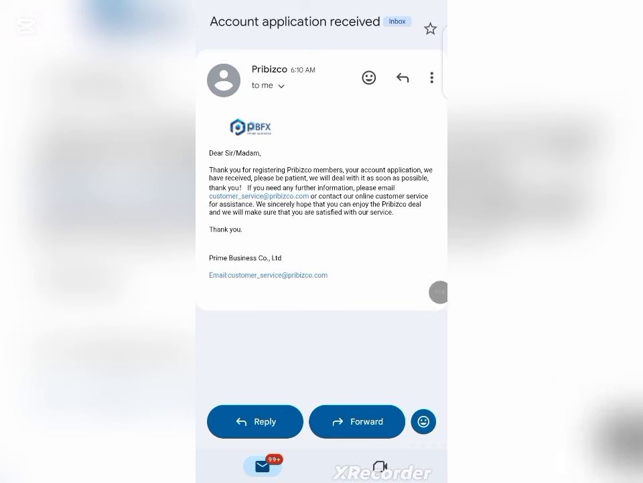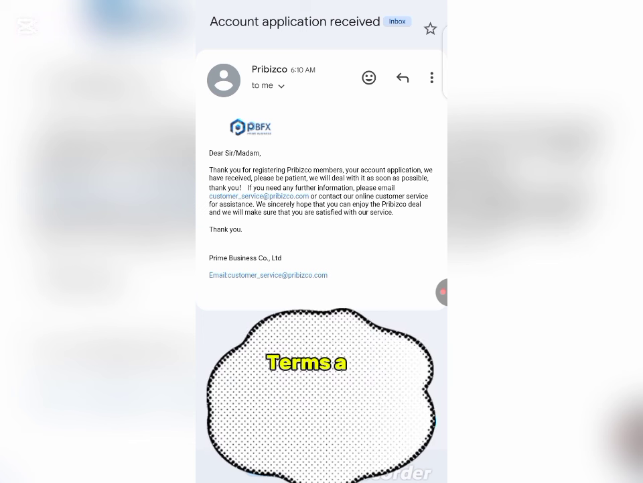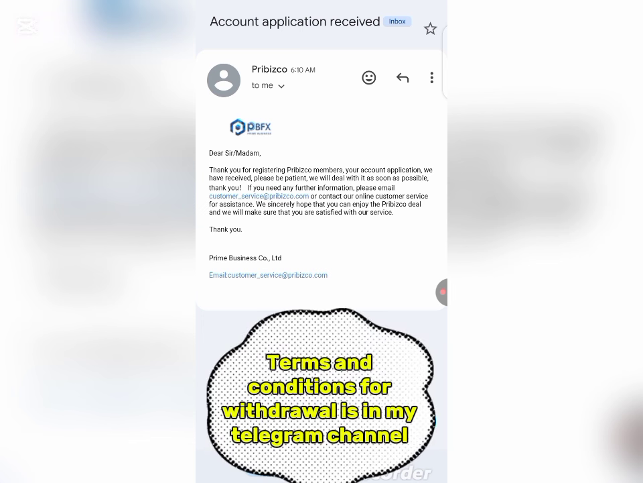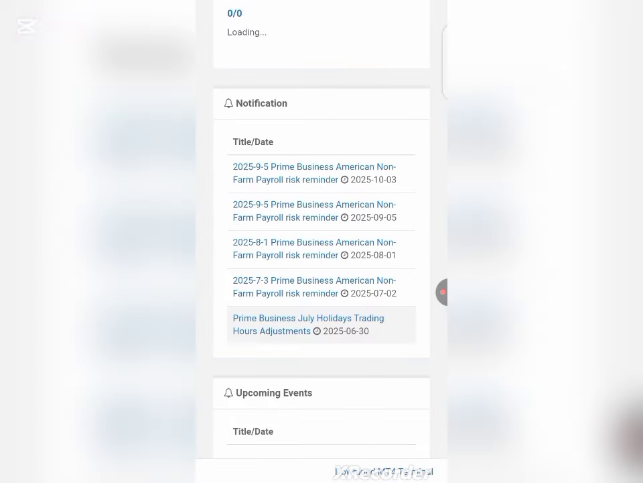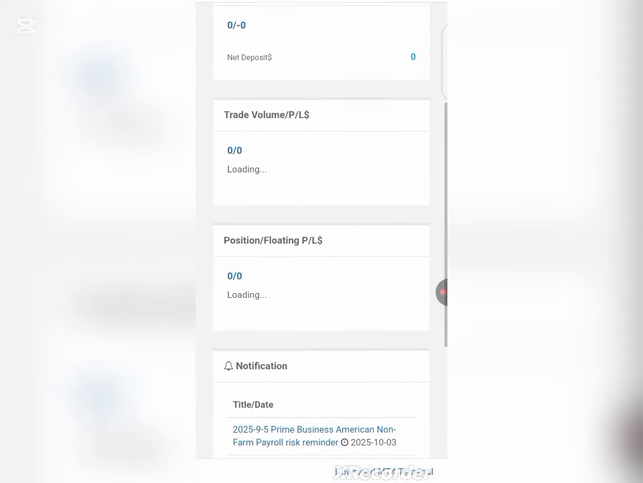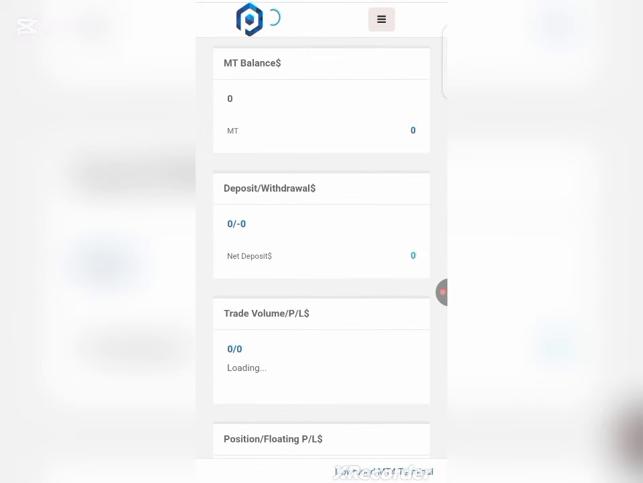As you can see, I just received a message from them, and this is the message I received. I've been able to register on their account, so you are going to receive the same email. The next thing for you to do in order to get your $50 account is to go back to the platform. All right, so go back to the platform. As you can see, we are right now in the platform.